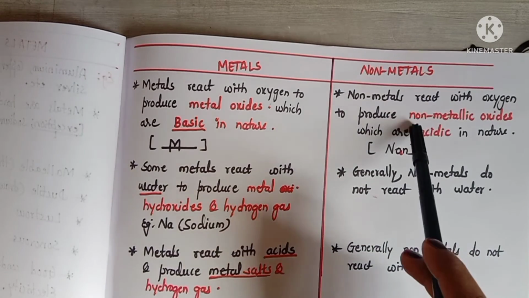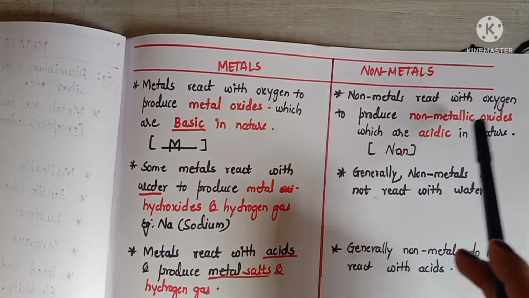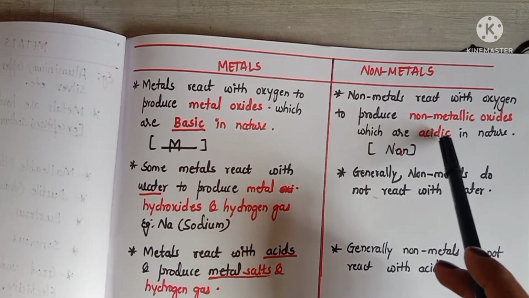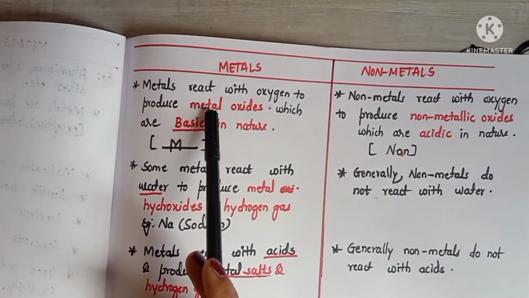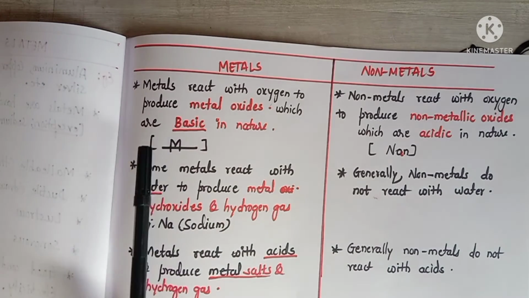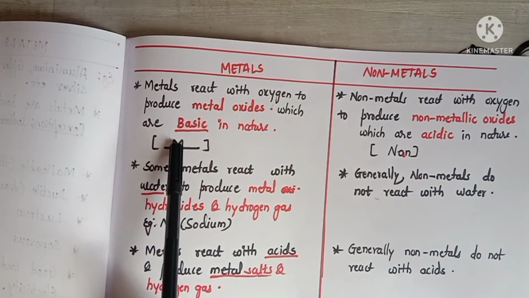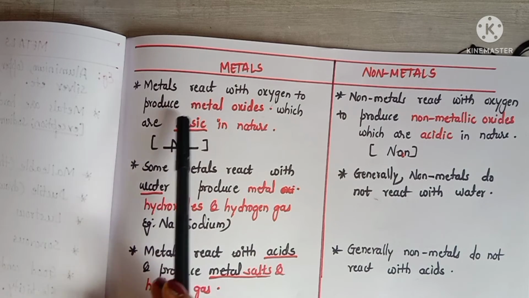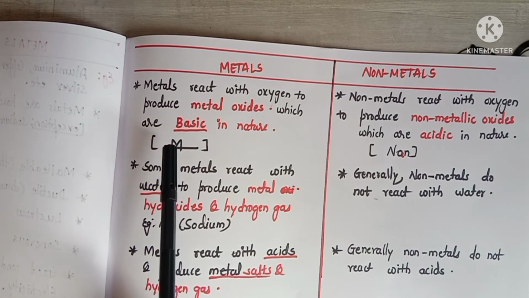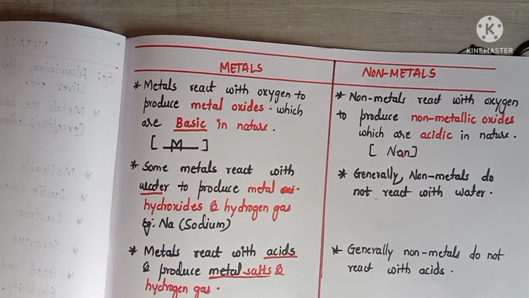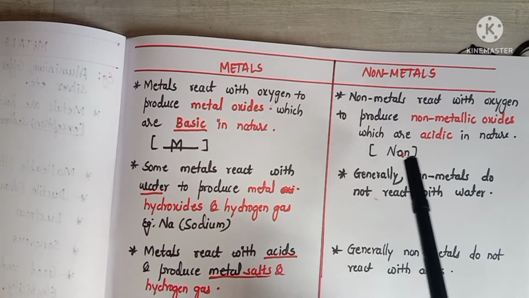So from this non-metallic oxide, from O, we can remember acidic. And from this M, after putting the strike, it will become B, so we can remember it as basic. So metal oxides are basic in nature, non-metallic oxides are acidic in nature.